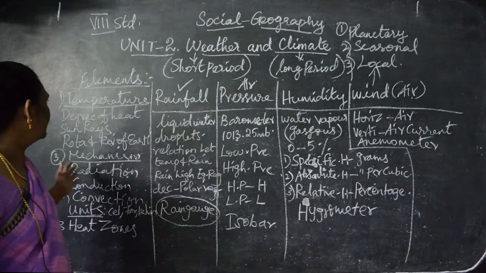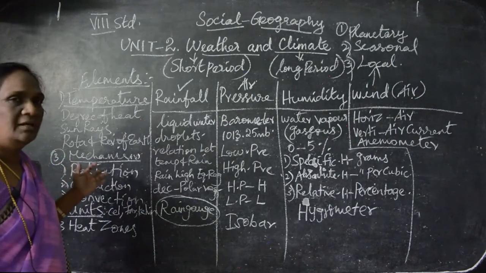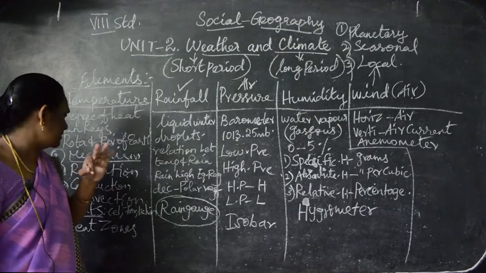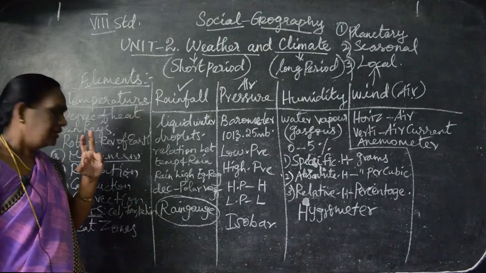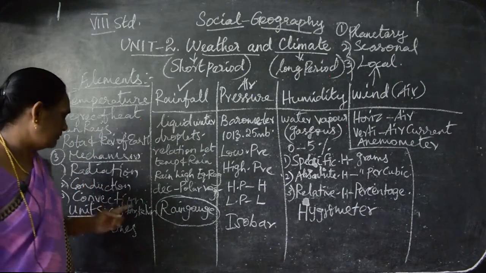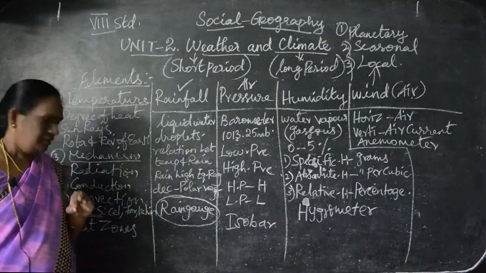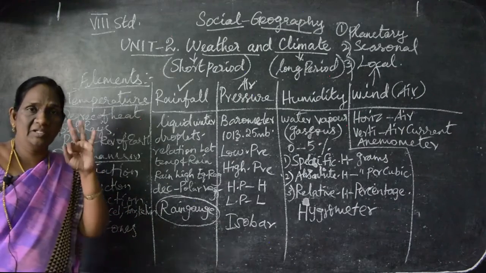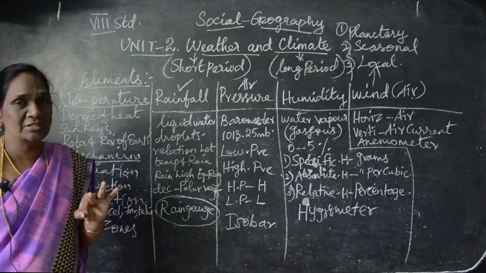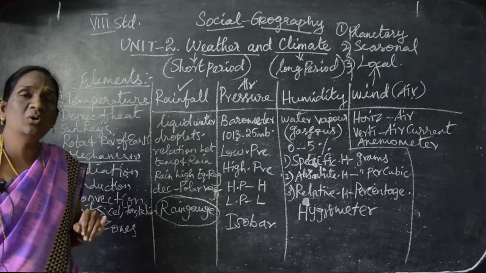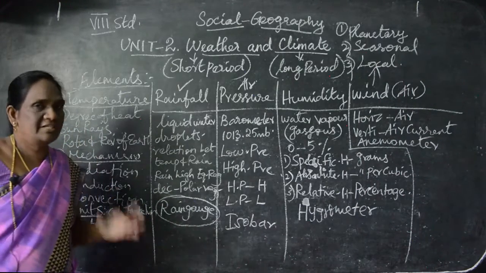For temperature, the important themes are the three mechanisms: radiation, conduction and convection. The units of temperature are Celsius, Fahrenheit and Kelvin. And there are three heat zones: the torrid zone, temperate zone and frigid zone.